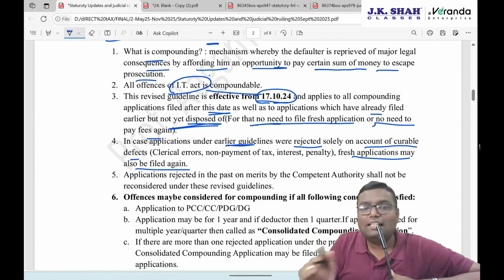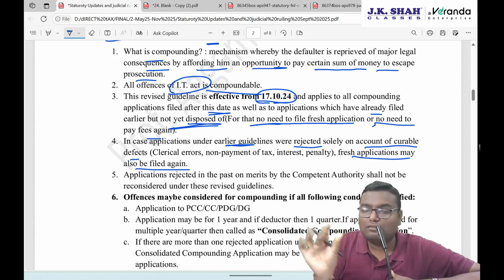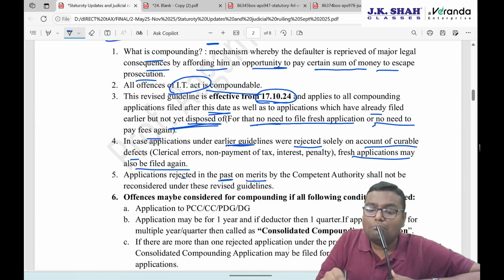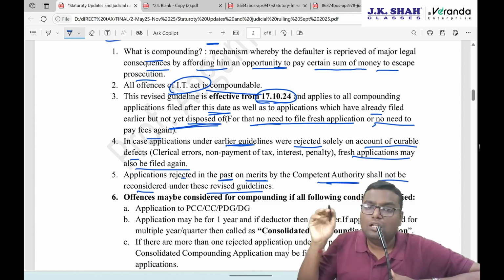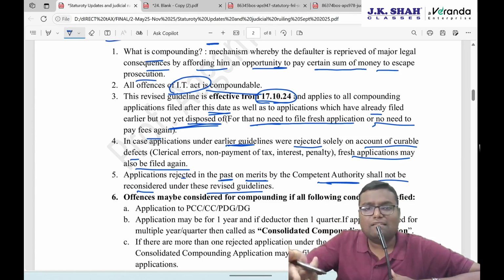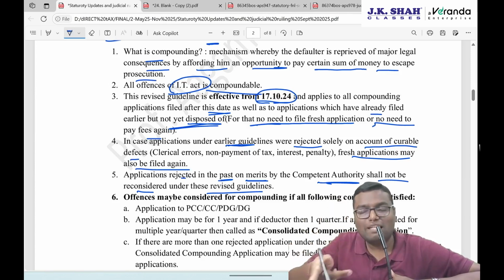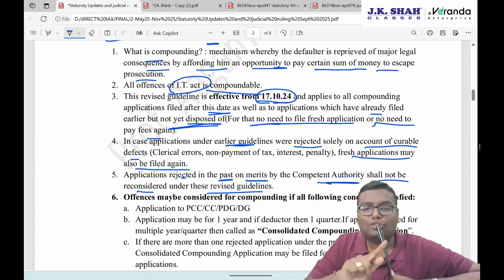Now, as per the revised guideline, you cannot file a fresh application for the same offense, because your application under the earlier guideline was rejected on the merits, not on clerical errors. So an application rejected in the past on the merits by the competent authority shall not be reconsidered under this revised guideline. If it was due to clerical errors, yes, you can file a fresh application for the same offense. But if it was rejected on merits, you cannot make the same application again.